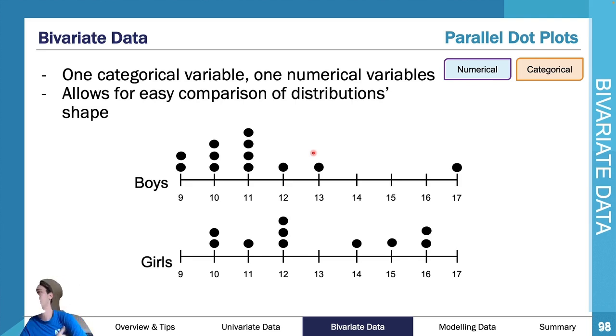And then, as you can see here, we also have our parallel dot plots. Now, with parallel dot plots, you can have more than two pieces of categorical data. For every piece of categorical data, you've just got to have another dot plot. Key point with dot plots: they must be on the same axis, in terms of the numbers must match up. So it's not that you draw a line each time you have a category.